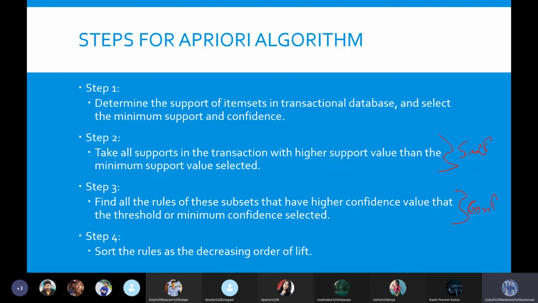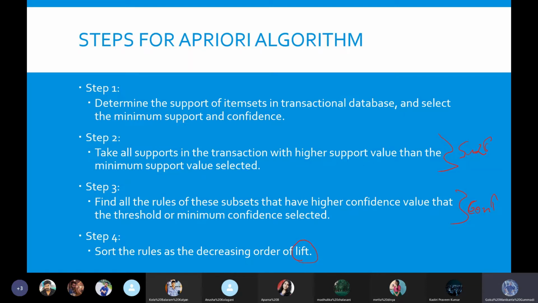And coming to step 4, after we identify different sets of new or maybe previously established association rules, we will sort them in decreasing order of lift value. How to identify lift value? We identify lift value with the formula of lift. What is the formula of lift? It is nothing but the support value of 2 items or the set of items all together divided by the multiplication of the support of each and every element in it, or each and every sub element of it. How that association happened.